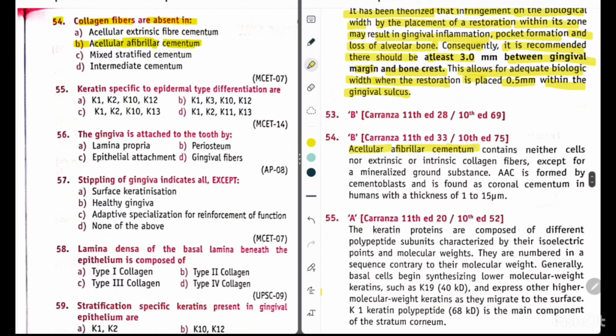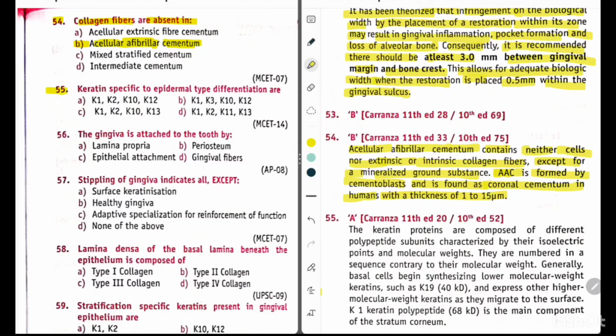Acellular afibrillar cementum contains neither cells nor extrinsic or intrinsic collagen fibers except for a mineralized ground substance. Acellular afibrillar cementum is formed by the cementoblast and is found on coronal cementum in the humans with a thickness of 1 to 50 micrometer.